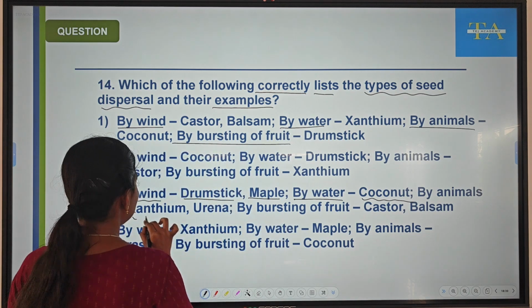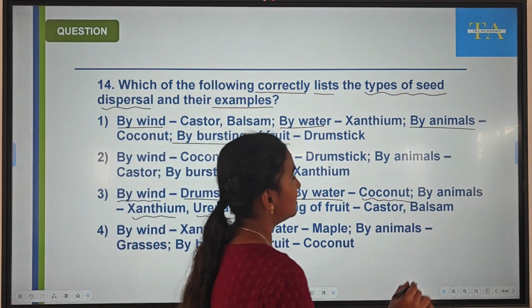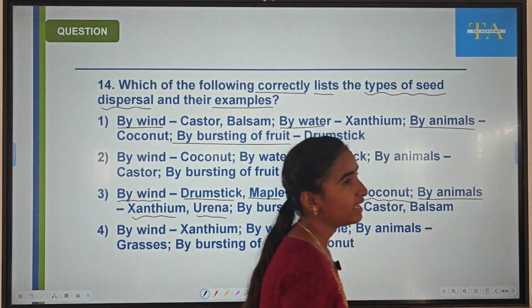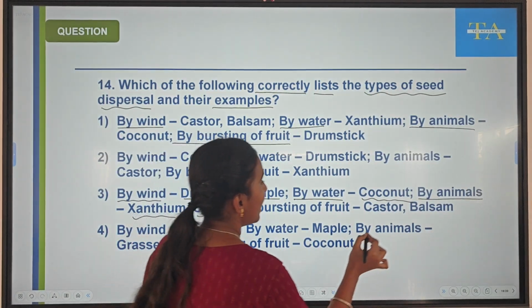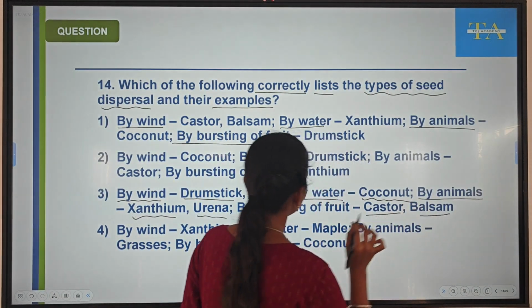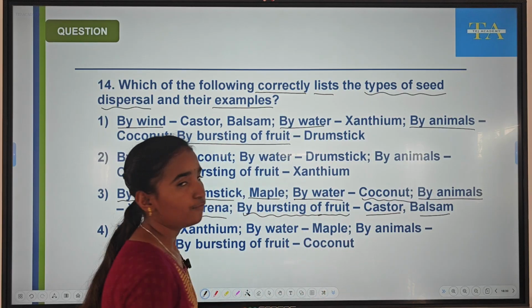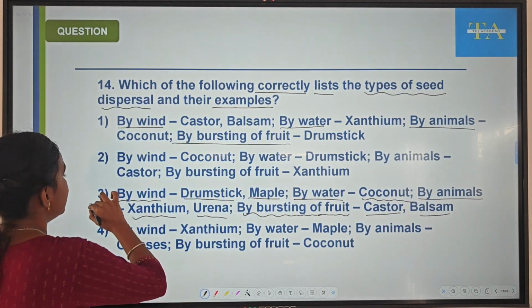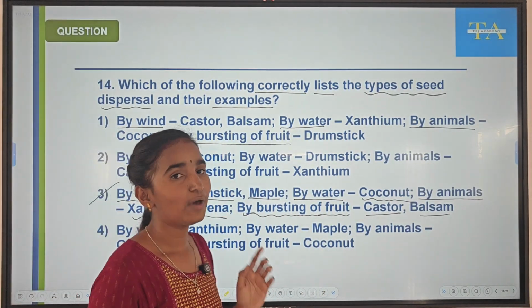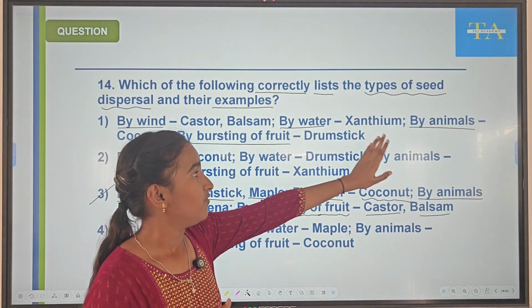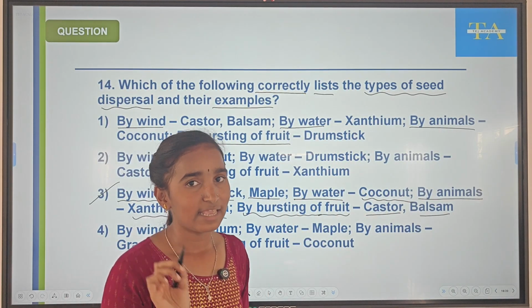In xanthium and urena, seed dispersal is by animals. In castor and balsam, it occurs by the bursting of fruit. So this is our right option. You have to remember the ways of seed dispersal and their examples.